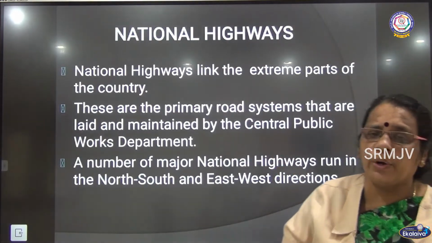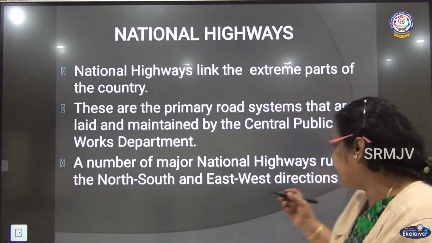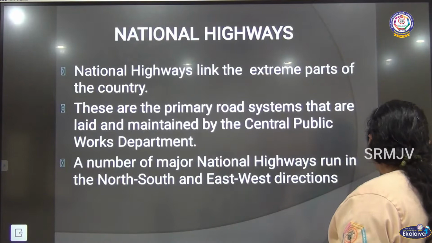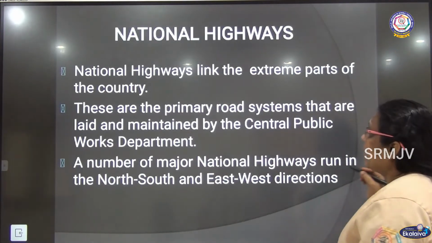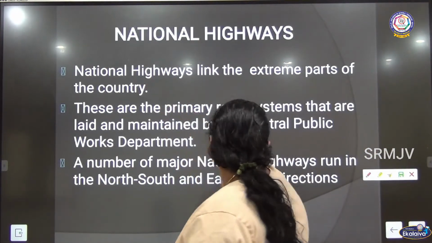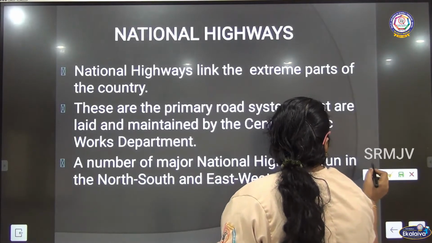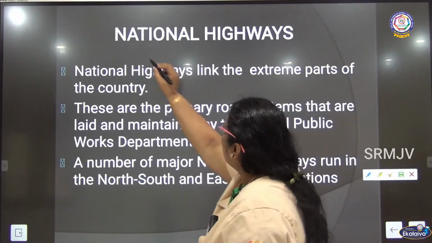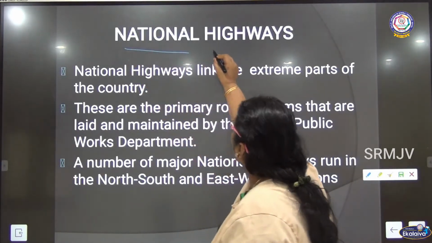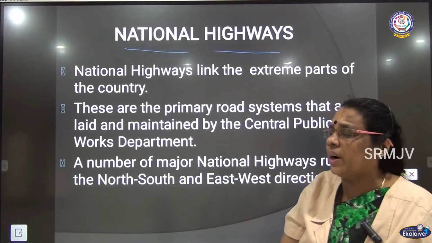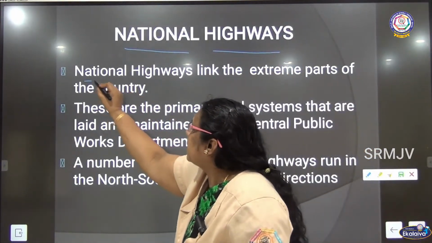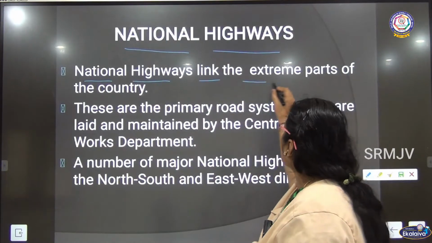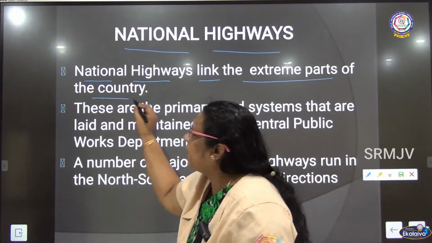The next one we are going to talk about is national highways. This is the second classification of roadways. Let me see what are national highways. So, the second classification of roadways is national highways. Let me see what are national highways. National highways link the extreme parts of the country.